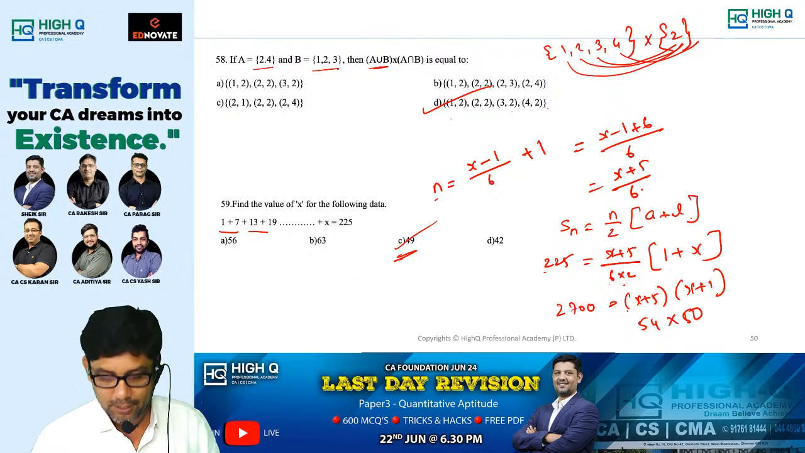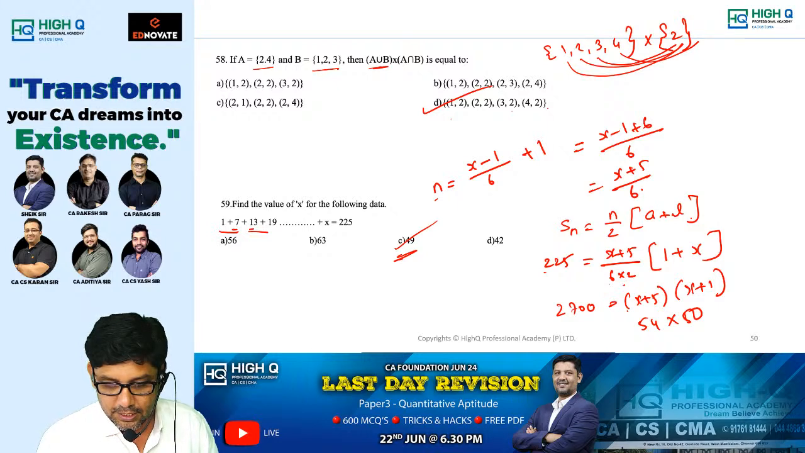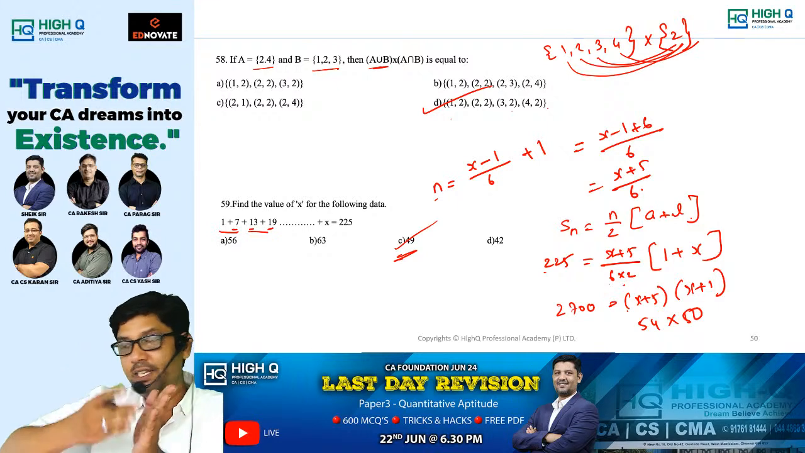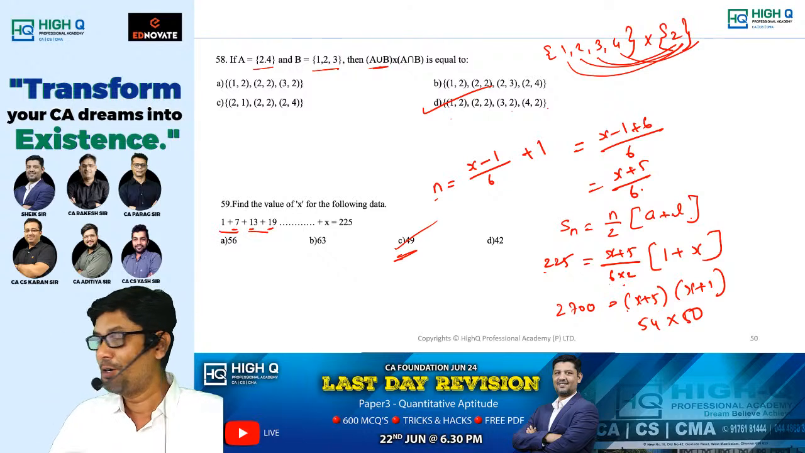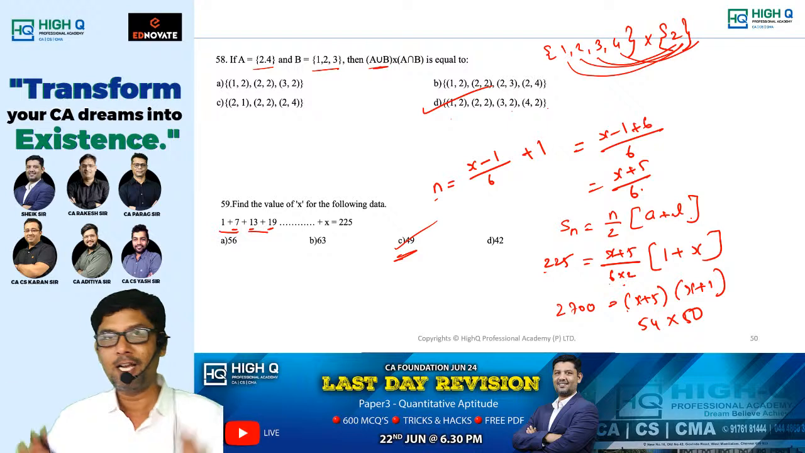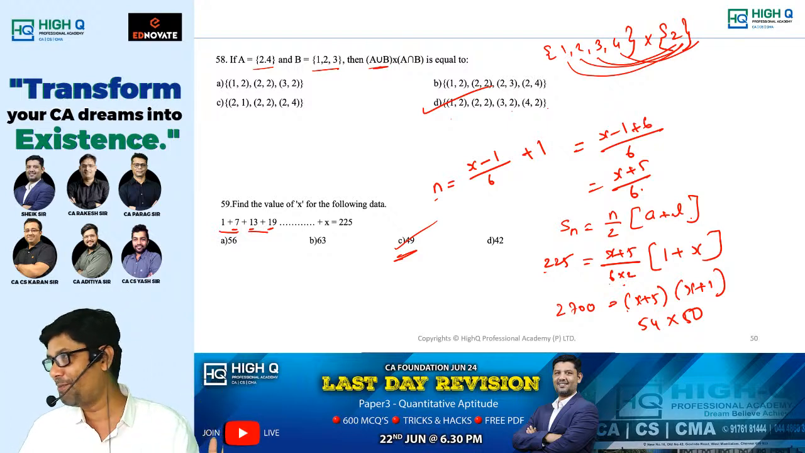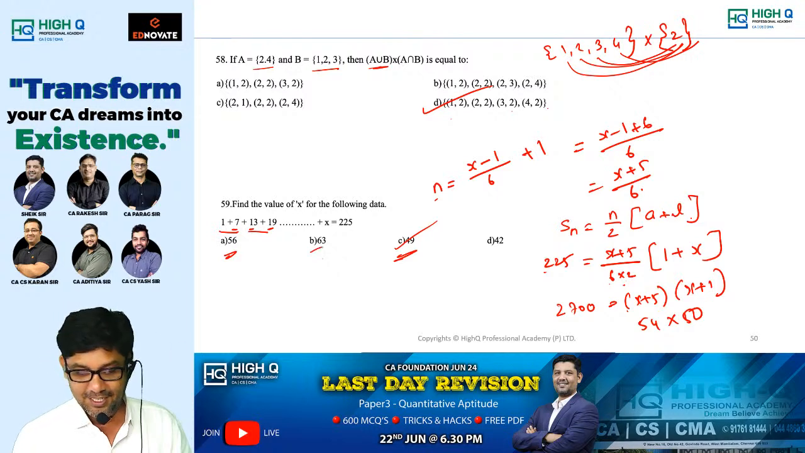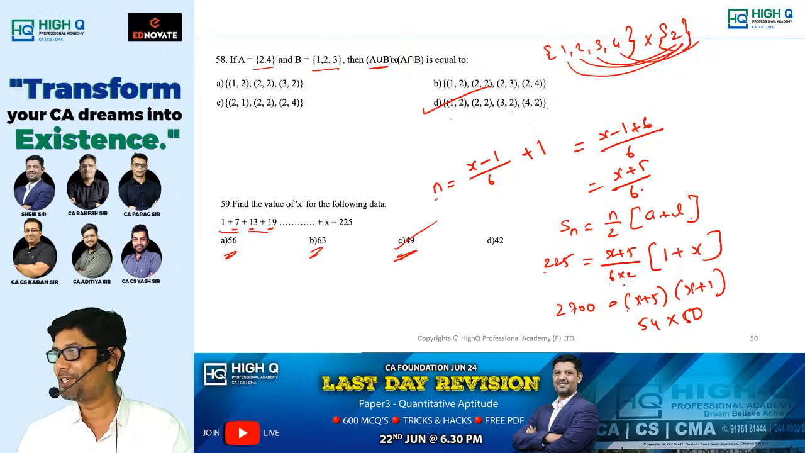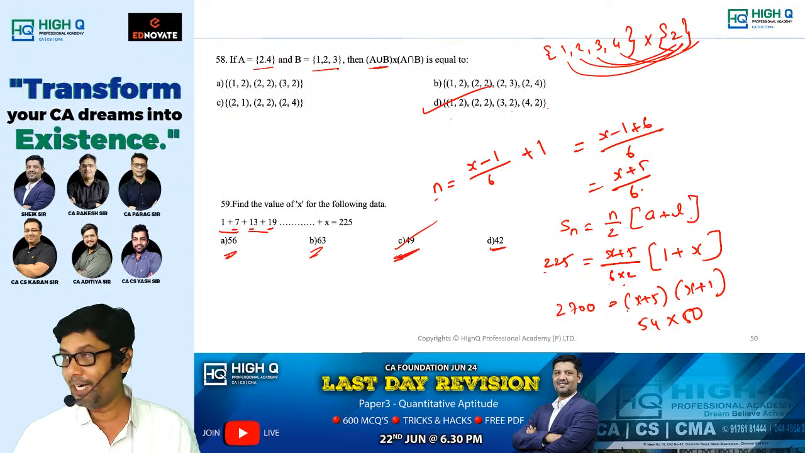Look at this, my dear. All the values 7, 13, 19, everything is one term after a multiple of 6. My option also should be one term after a multiple of 6. 56. Before that term, what is it? 55, which is not a multiple of 6. 63. Before that, what is it? 62, which is not a multiple of 6. 42. Before that, what is it? 41, not a multiple of 6. 49. Before that, 48, which is a multiple of 6.